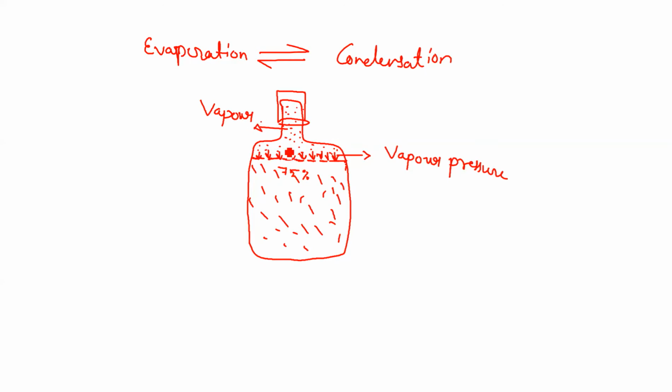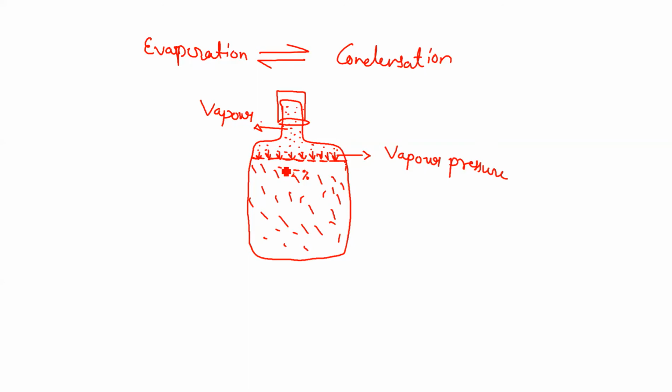Now after some time, what will happen? The vapors amount will increase so much that the vapors will come into contact with the uppermost surface of the liquid, and due to that reason the condensation will be going on there. But along with this condensation process, the evaporation process is also continuously going on, and both simultaneous processes, evaporation and condensation, will be going on. So a particular time will be attained when the evaporation will become in equilibrium state with the condensation.